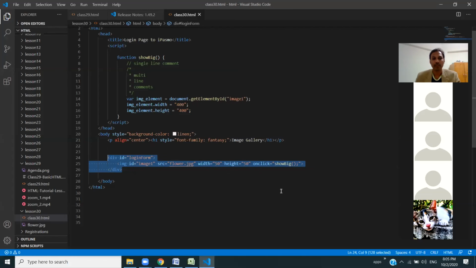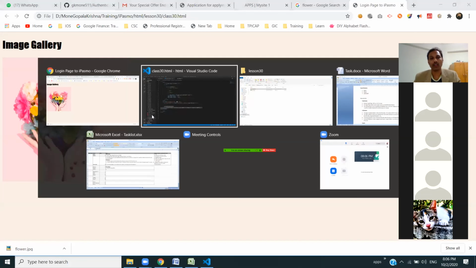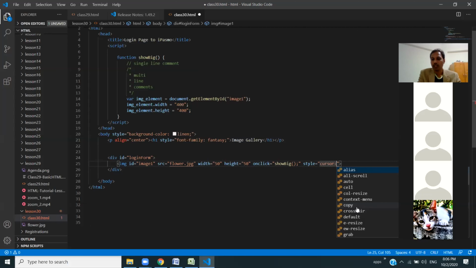Now in the output, when you click the image, the mouse pointer normally changes into a pointing icon. No, sir, it's not happening. Okay, you want to do that, right? So what you can do is use style is equal to, and then cursor colon pointer, something like this.